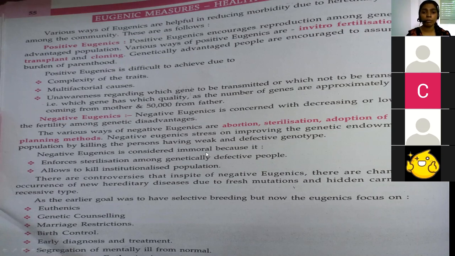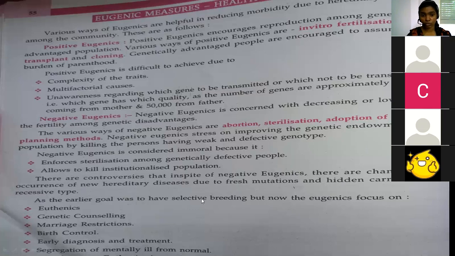Negative eugenics is considered immoral because it enforces sterilization among genetically defective people. It is not following moral values because it directly says to do abortions and sterilization. Maybe sometimes for genetically defective parents, healthy individuals may also be born. That's why it is considered immoral. And it also allows killing of the institutional population. That is why it is considered immoral. And there are controversies that in spite of negative eugenics, there are chances of occurrence of new hereditary diseases due to fresh mutations and hidden carriers of the recessive type.